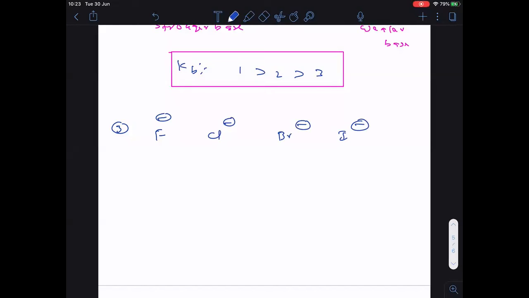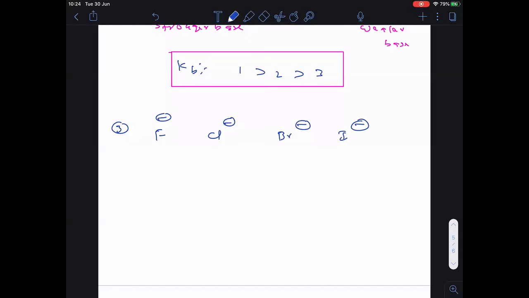Do these elements I wrote here belong to the same group or the same period of the periodic table? They are halogens, 17th group elements. I told you in acidic strength also that when same group elements are given, it depends on the size. When same period elements are given, it depends on the electronegativity. So here, same group elements, so we have to depend on size.